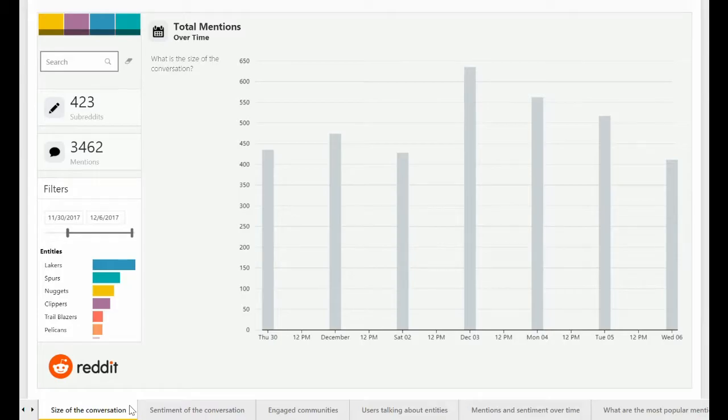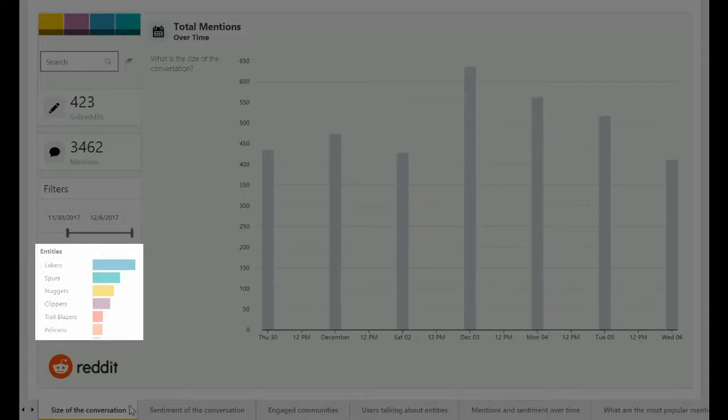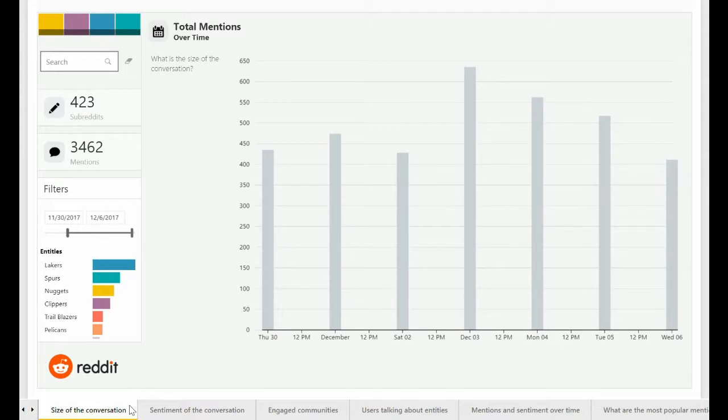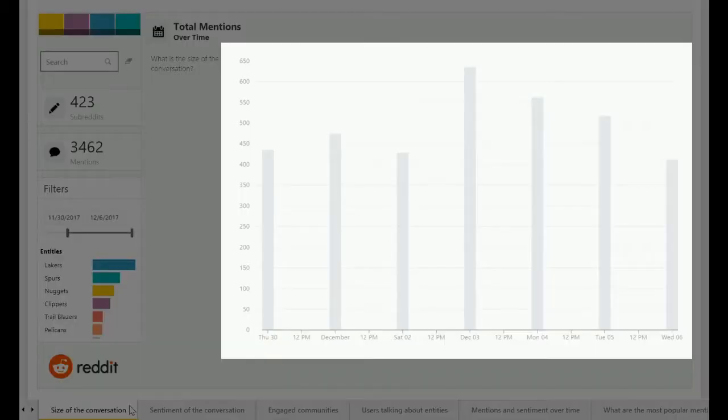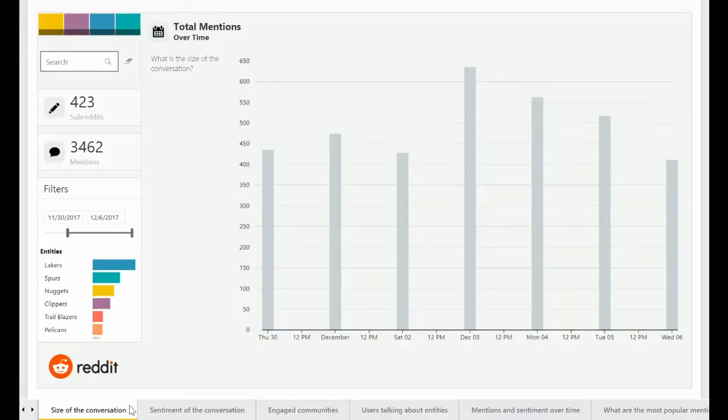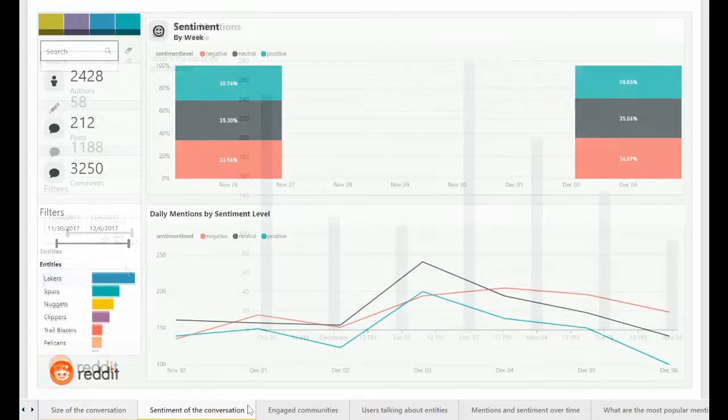In this example, we're looking at mentions of teams in the National Basketball Association of North America, or NBA. The page helps us to understand the size of the conversation, both in terms of high-level stats for the selected time period, as well as the volume of mentions over time. Filtering to a particular entity of interest, such as the Lakers, can always be achieved simply by selecting it.